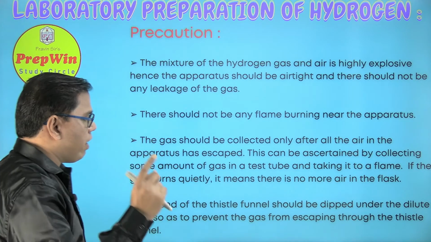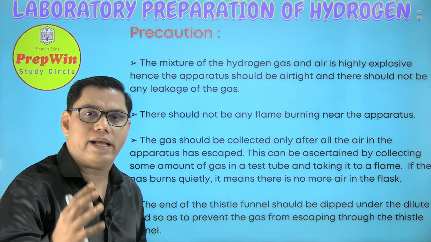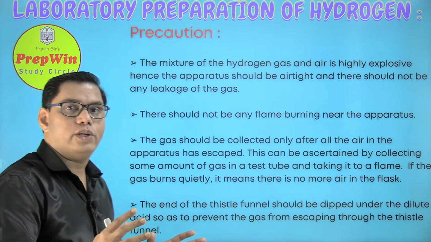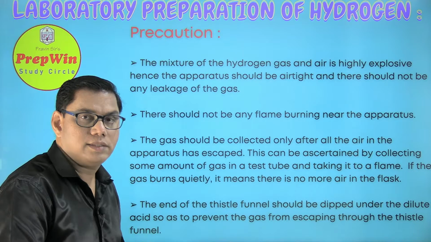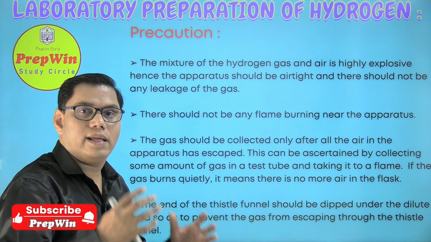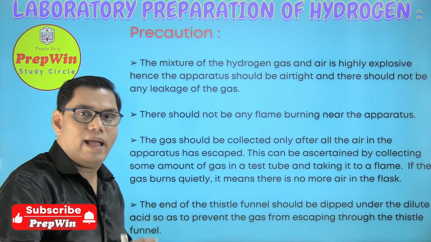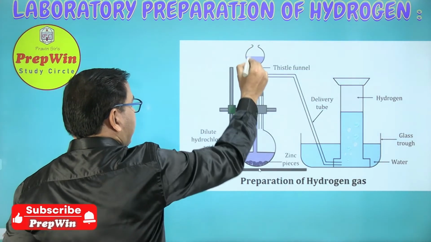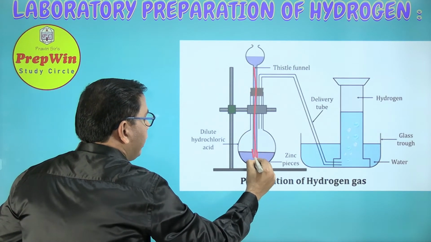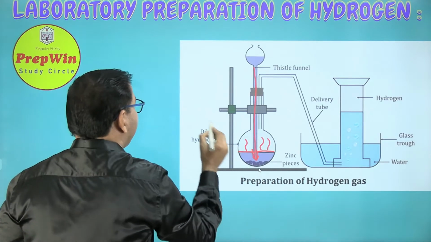And the last, very important part, I have seen this question in the examination of most schools. That is the thistle funnel that you are using in this apparatus should be dipped right into the acid so that the hydrogen gas which is prepared does not escape into the air. So here is a thistle funnel. We see that this thistle funnel is dipped right into the acid. Why? Because hydrogen gas is prepared.